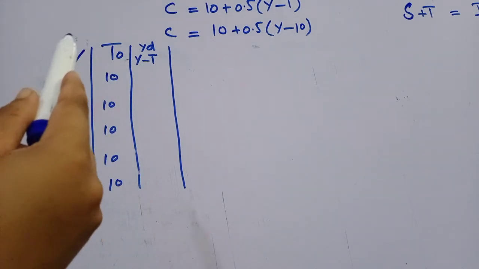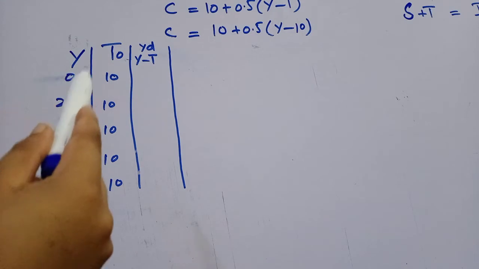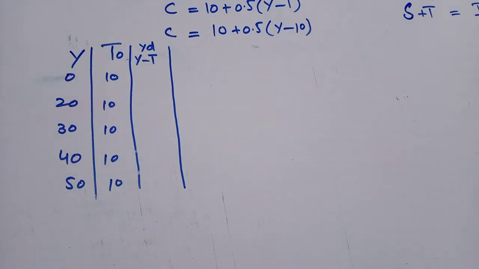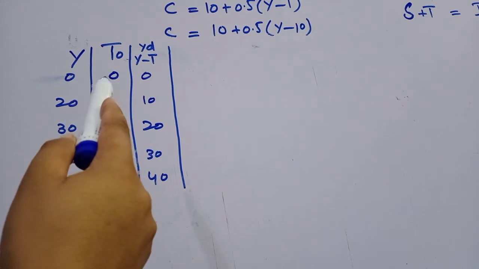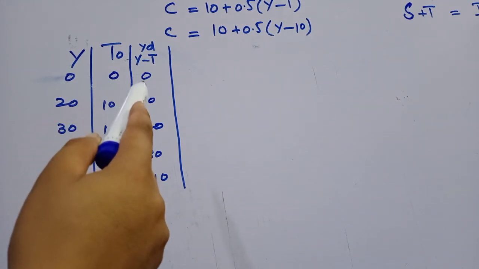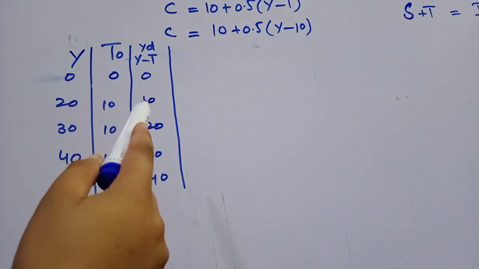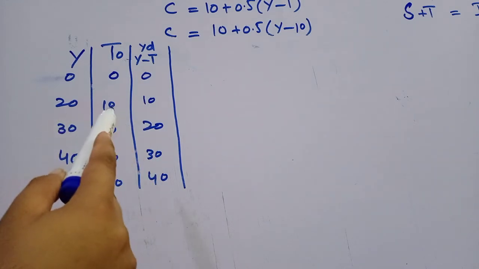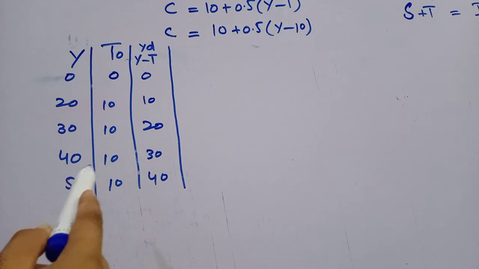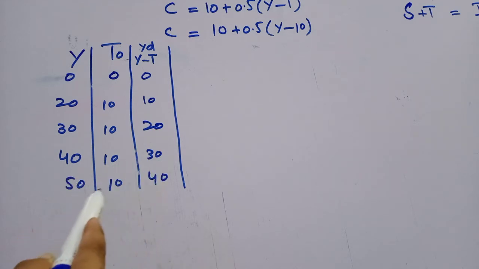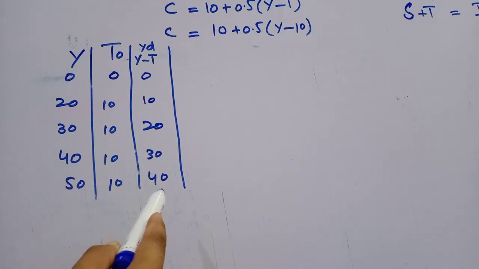If we subtract column 2 from column 1, this will represent YD. We assume that taxes are non-existent at zero level of income, so YD will also be equal to 0. 20 minus 10 is equal to 10, 30 minus 10 is equal to 20, 40 minus 10 is equal to 30, 50 minus 10 is equal to 40.